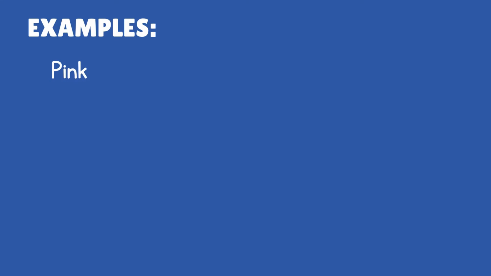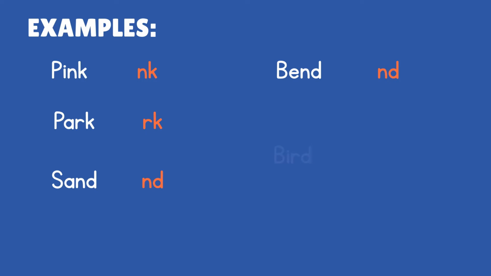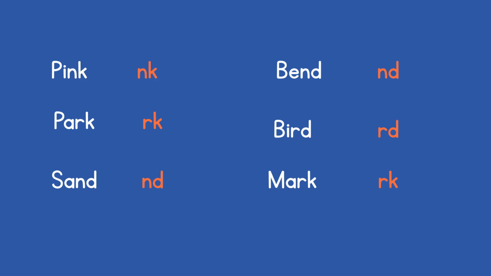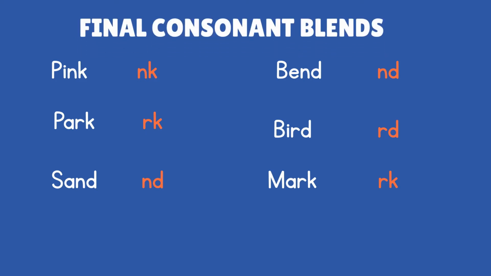Let me give you another example of words with consonant blends. Pink. The consonant blend is nk, nk. Pork. The blend is rk, rk. Sent. The blend is nt, nt. Bent. The consonant blend is nt. Bird. The consonant blend is rd, rd. Next, mark. The consonant blend is rk, rk. These words with consonant blends are examples of final consonant blends.